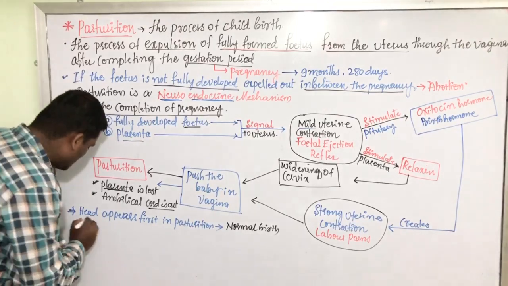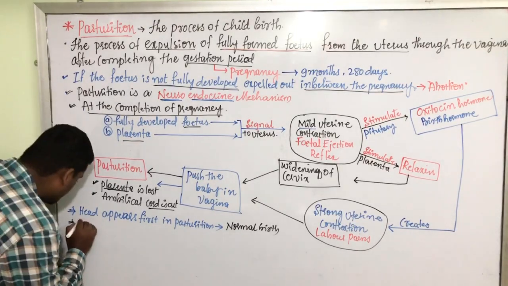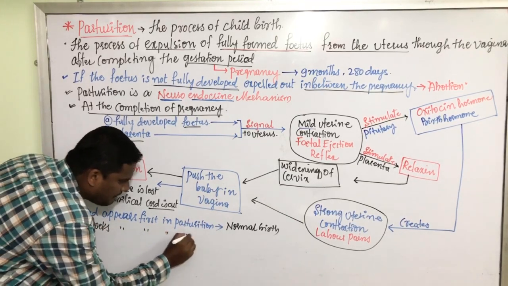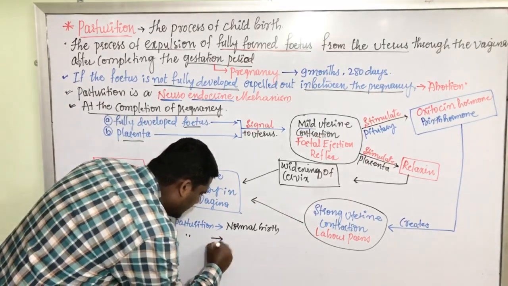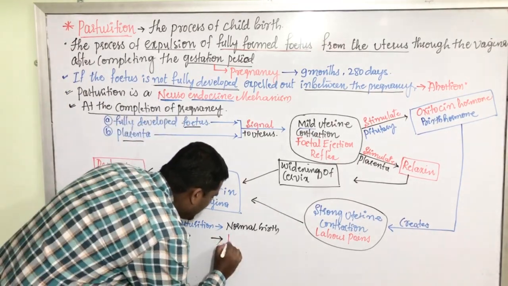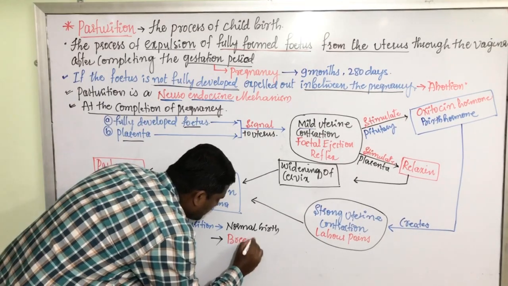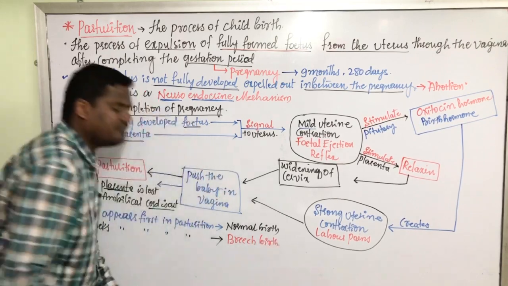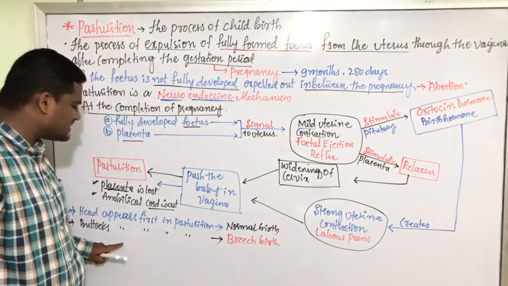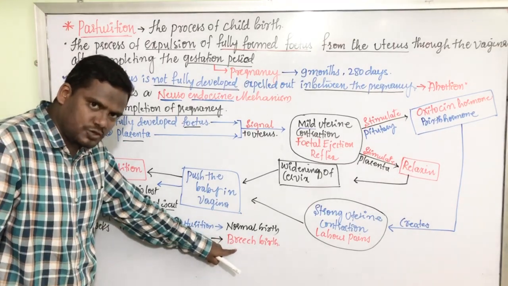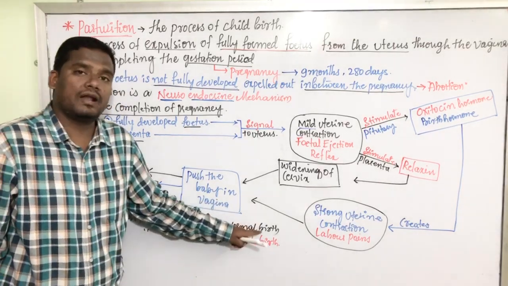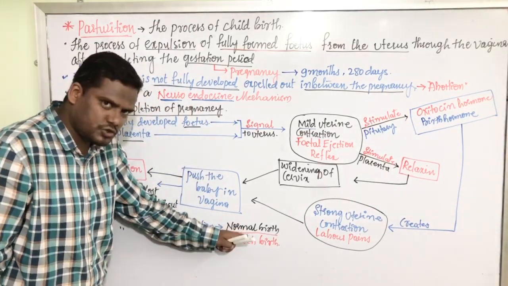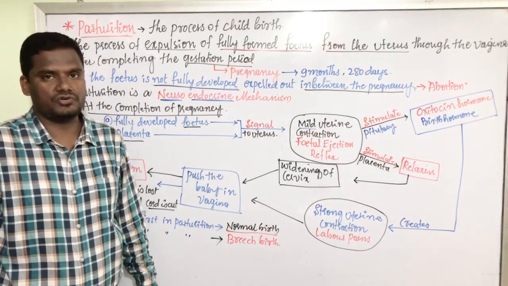Sometimes, in some exceptional cases, the buttocks may appear first in parturition. Such type of birth is called breech birth. What is breech birth? If during parturition the buttocks appear first, then it is called breech birth. If the head appears first, it is called normal birth. This is the normal situation where the head appears first during parturition.